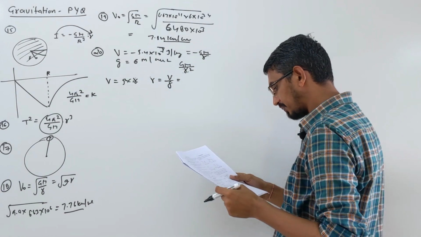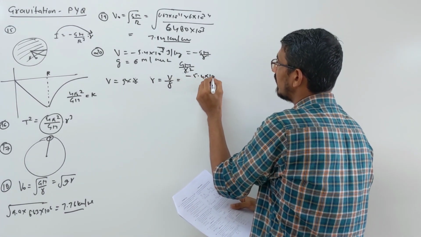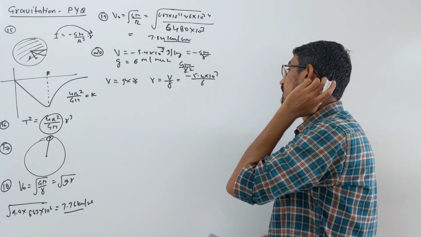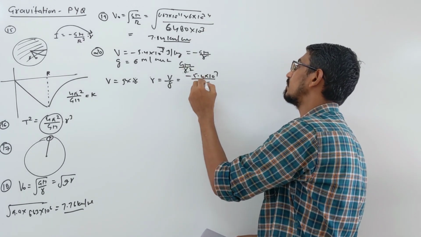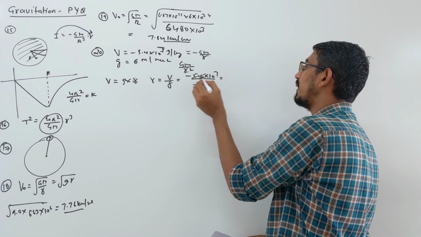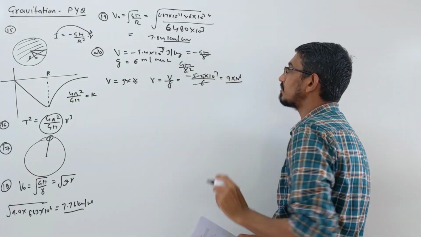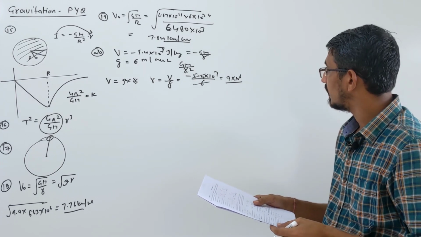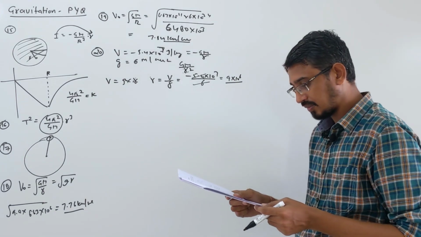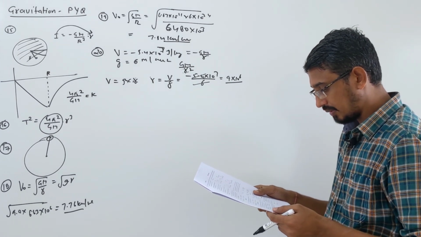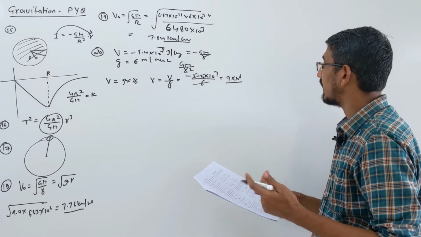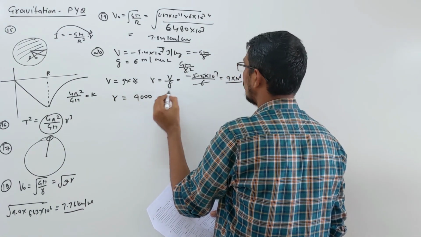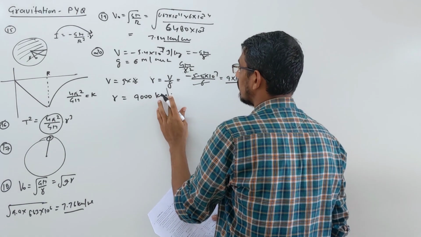So V is given as minus 5.4 into 10 power 7, by g, which is given as 6. This goes 0.9 times, so you can write 9 into 10 power 6. That's what your R is. Here my key is missing, some misprinting is there. But this is a distance. You can write 9,000 kilometer, that's the distance coming.